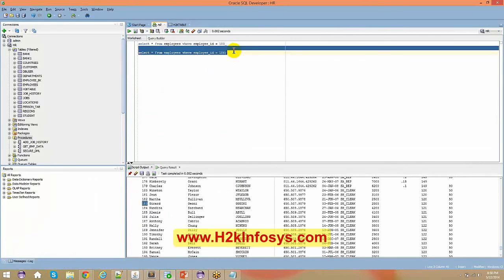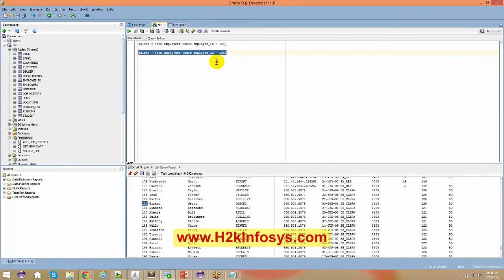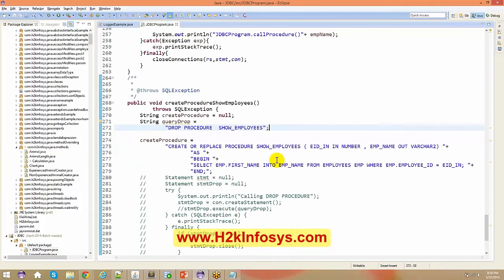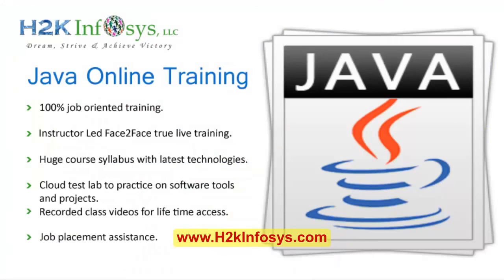All right, so for that reason you need a procedure or a function also. These are all database concepts. Again, I'm just giving you a very high-level view. We will see how to execute a procedure and how to write a procedure. We have already seen how to write a procedure: you just need to say create or replace procedure name, and this is your IN parameter and this is your OUT parameter. An IN parameter is something where you just give an input, and an OUT parameter is one where you get an output from your procedure.